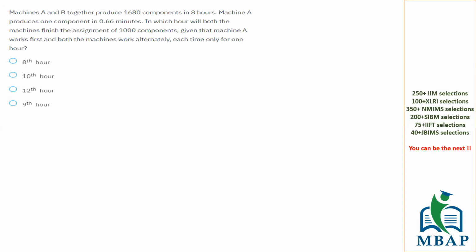Given that machine A works first and both the machines work alternatively, each time one machine for 1 hour. So when they work together, they produce 1680 components in 8 hours. Machine A produces one component in 0.66 minutes. In which hour will both the machines finish the assignment of 1000 components, given that machine A works first and both the machines work alternatively?